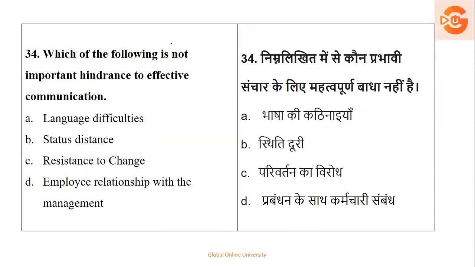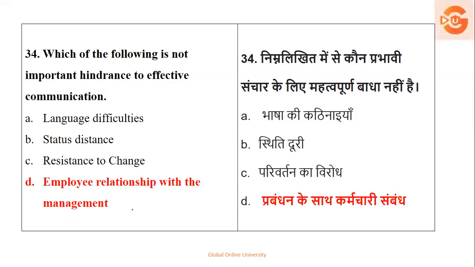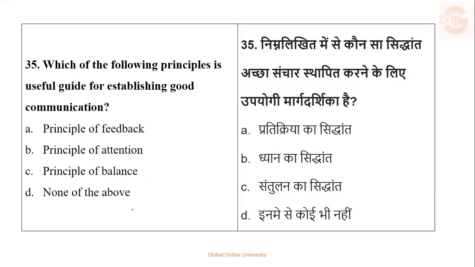Next, which of the following is not important hindrance to effective communication? That is, importance obstacle, language difficulty, status distance, resistance to change, employee relationship with management. It's not a hindrance, okay? So language definitely is a hindrance. Status also, resistance to change also can be hindrance. So employee relationship with management cannot be a hindrance. It can be taken care of. So your right option is option number D.